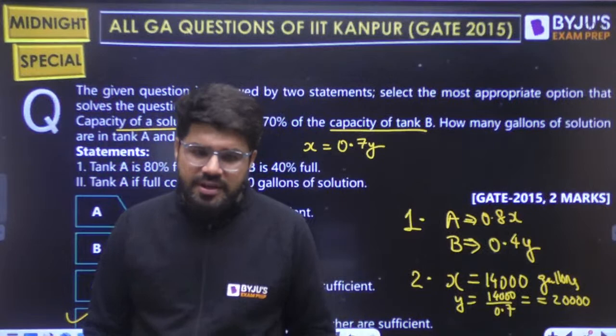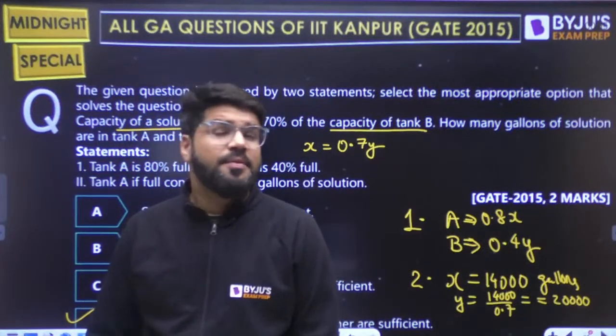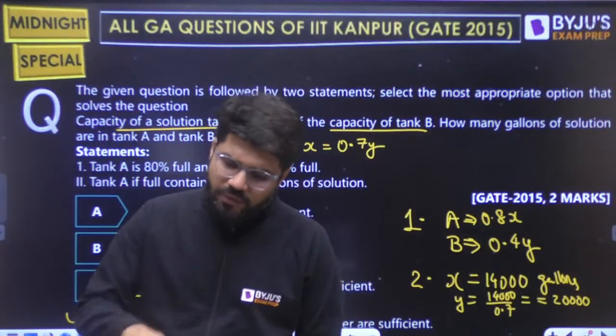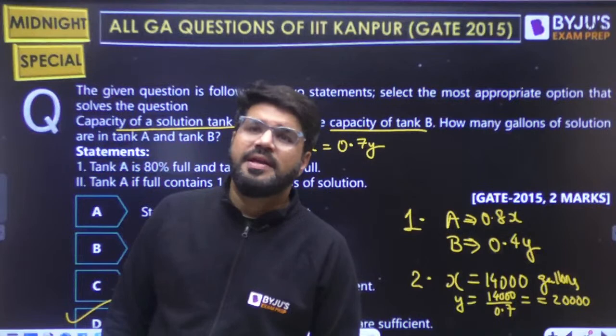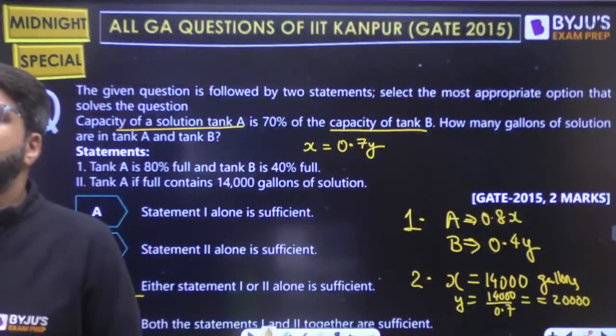Here a bit more effort was needed, that is why it is a 2-mark question. Both are together required. In the previous question, alone 1 was sufficient. In the question before that, alone 1 or alone 2 was sufficient. But here the alone case does not exist. Both are required. Aditya.